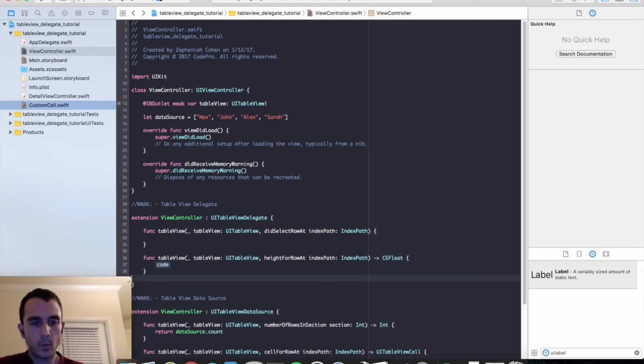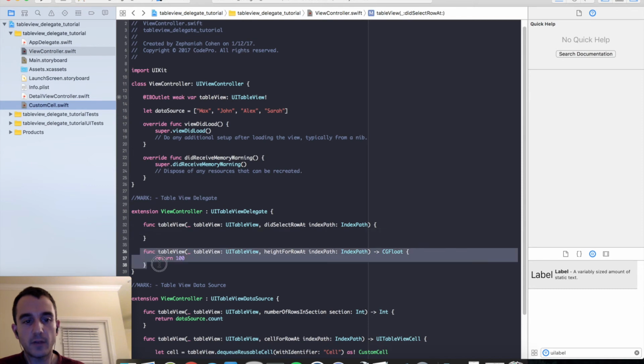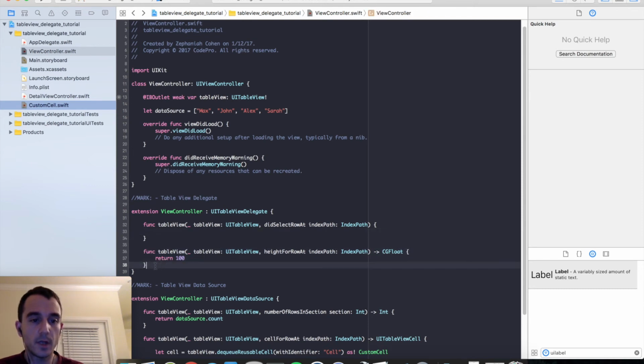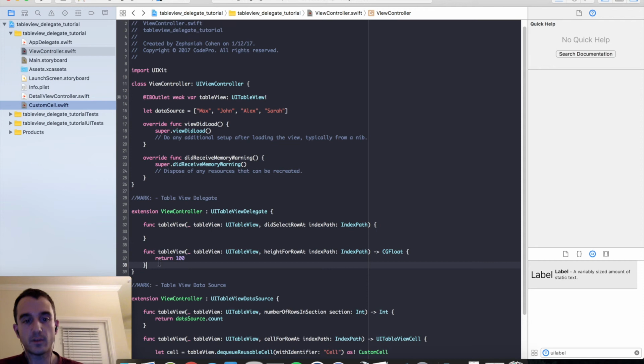So what do these two methods do? The height for row is pretty self-explanatory. It requires us to return a float or CGFloat back, and it's going to dictate the height or how tall each cell is going to be. I'm going to go ahead and return 100, but it's important to realize that you can change this value on the table view in Interface Builder, but if you override this method and return a value, the cell height will be whatever you return from this override. So if you plan on just using Interface Builder, you would not want to implement this. If you want to implement this in code, the cell height will match the number returned here.